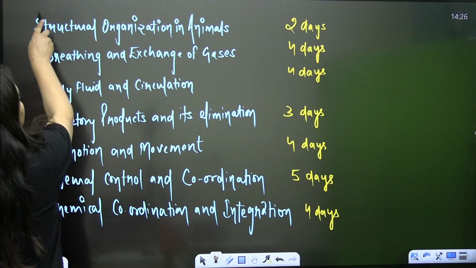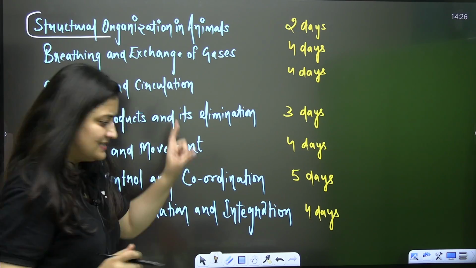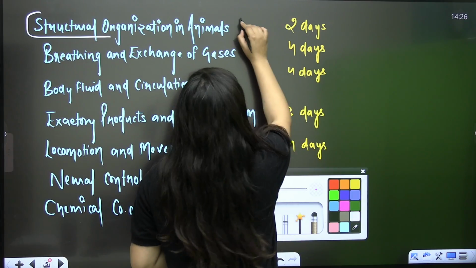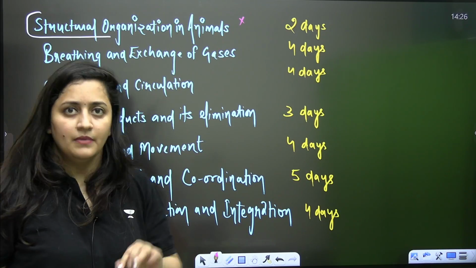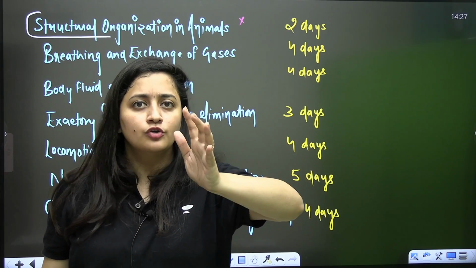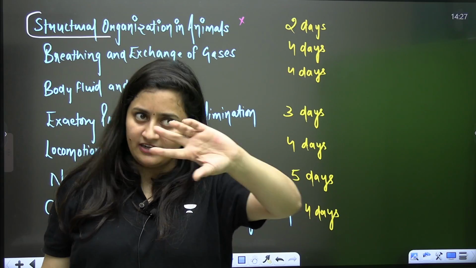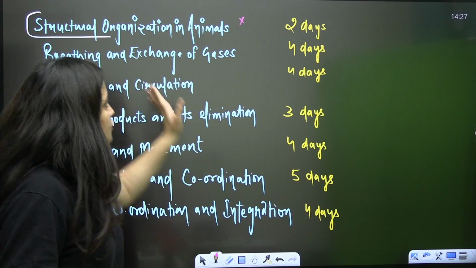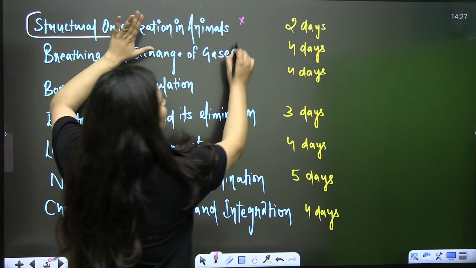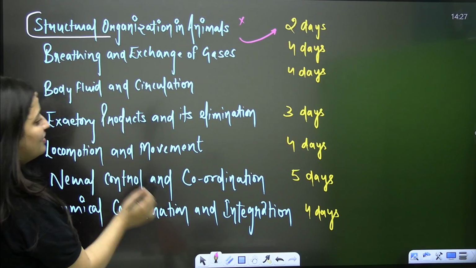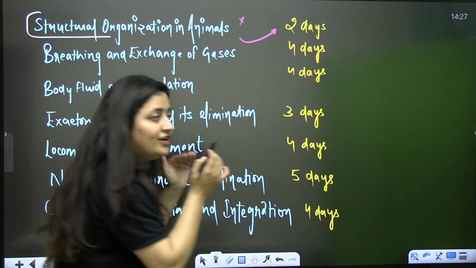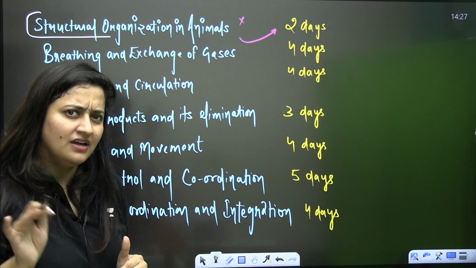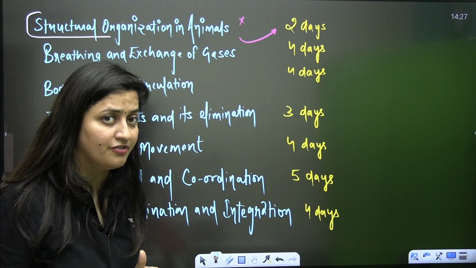Now, you should start structural organization in animals, and here, that's my advice, skip the cockroach in the starting. As per your new syllabus, you know that cockroach is not given, frog is specified. So there is a kind of confusion. Skip it for the starting. We will do it later. So just complete the tissue part here. 2 days are sufficient. Then start the human physiology. You should cover your maximum syllabus first. Class 11th is near about 60% of your biology.